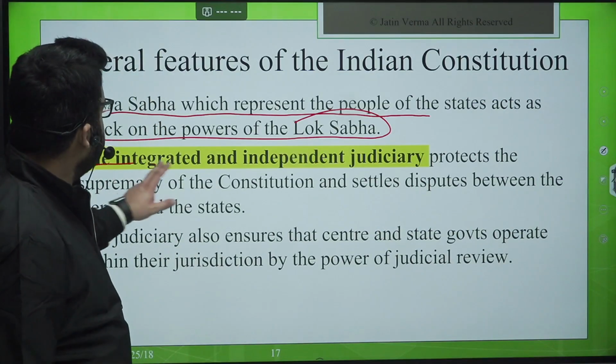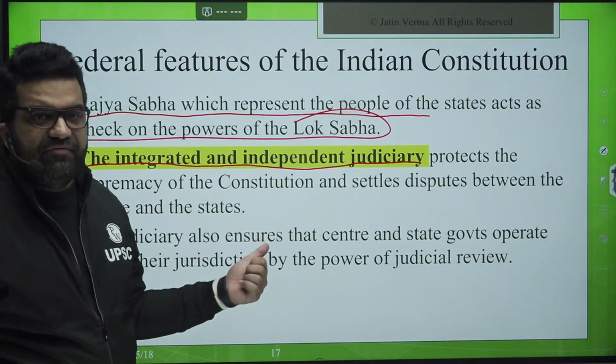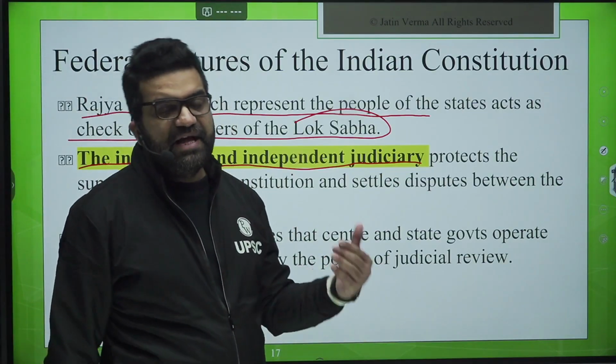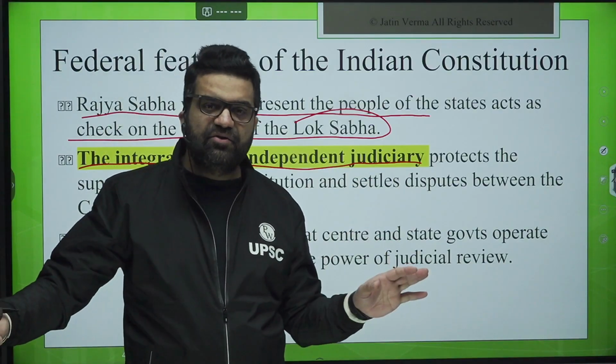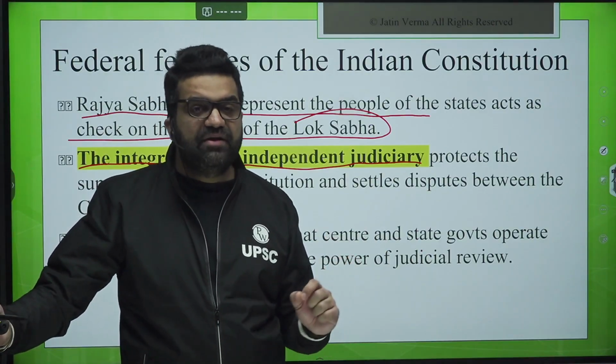Now, the integrated and independent judiciary should be viewed as a protection of federal features only. We have a written constitution to protect federal features; having a written constitution is considered to be a feature of federal polities, federal systems only.